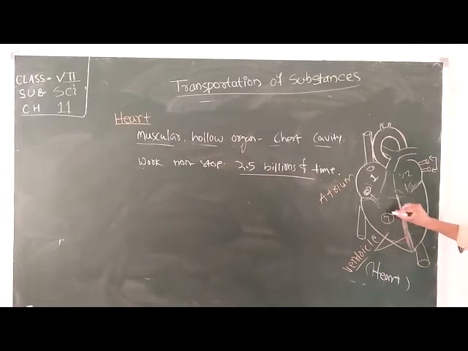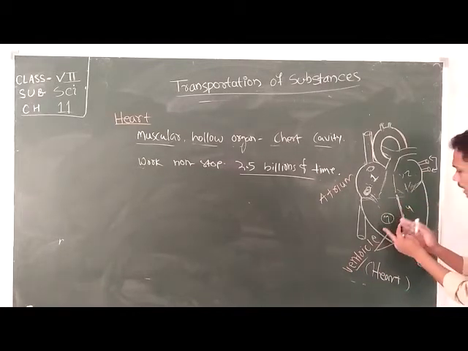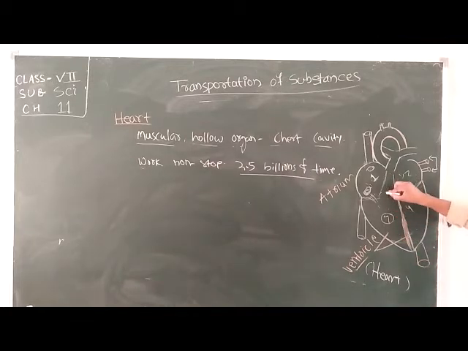Here there is a muscular valve. From this valve, the blood will come to the right ventricle. After that, due to the contraction of the right ventricle, the blood will move through this pipe and come to the lungs. This is called your pulmonary artery.